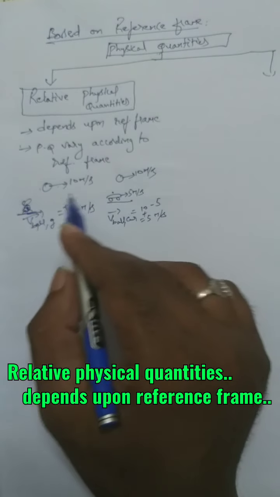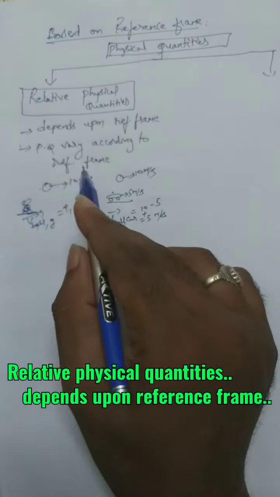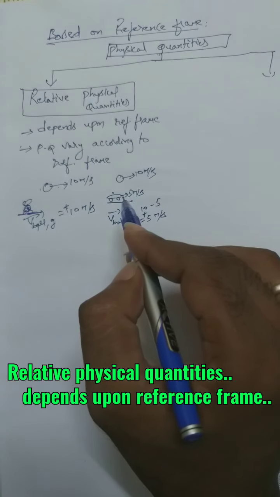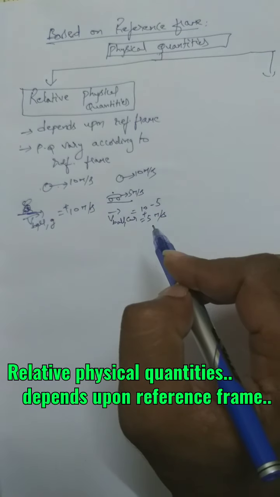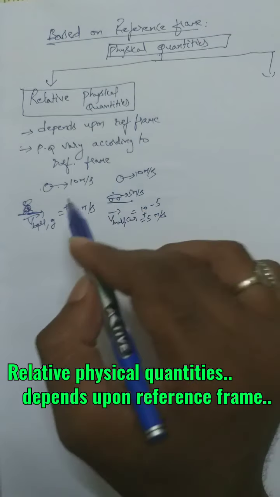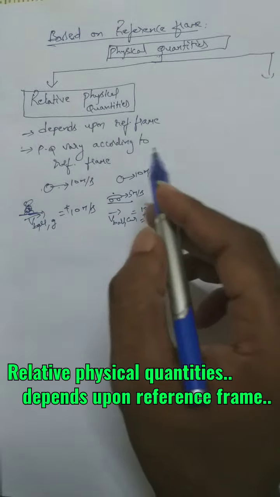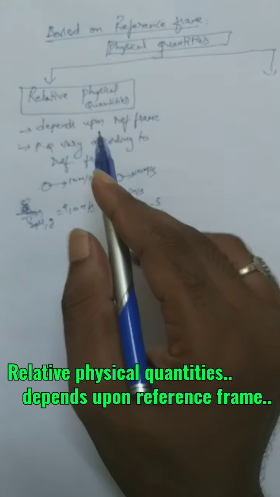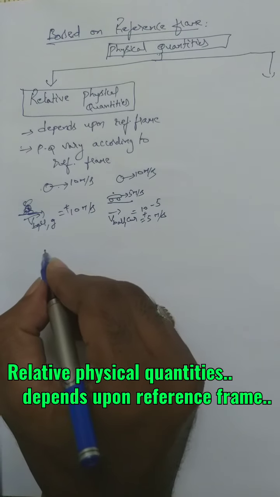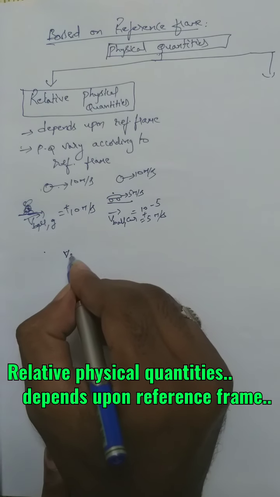If the reference frame is the ground frame of reference, the velocity of the ball came out to be 10. If the reference frame is the moving car, the ball's velocity came out to be 5 meter per second. So the velocity of the ball depends upon reference frame. From reference frame to reference frame, the value of the velocity of the ball is changing. So we can say velocity is a relative physical quantity.